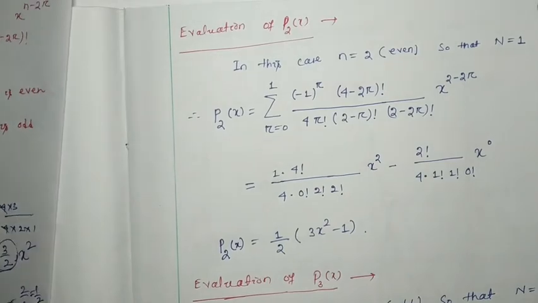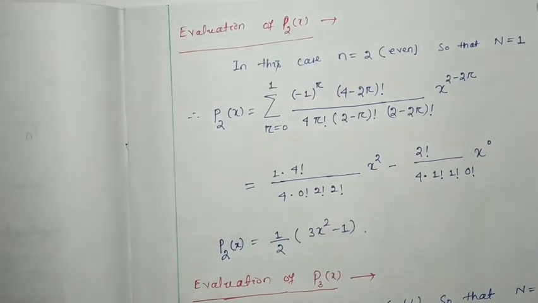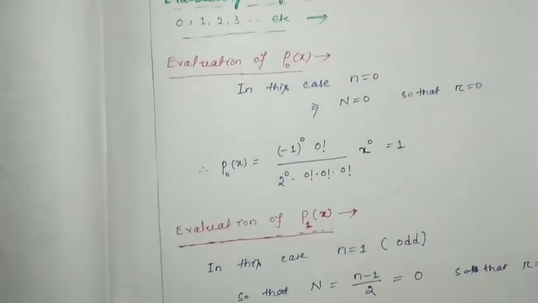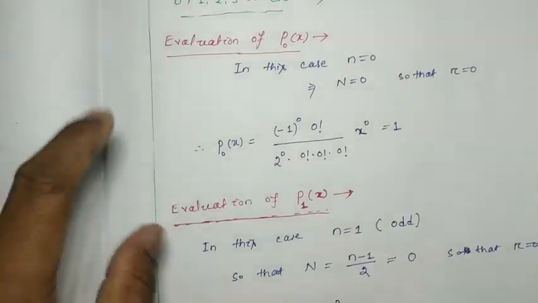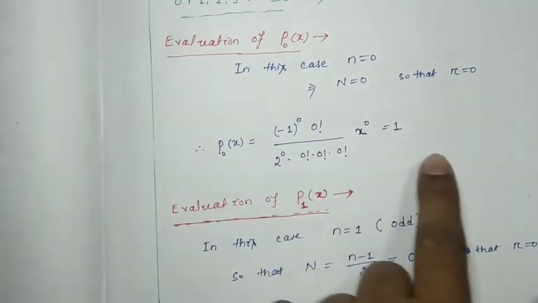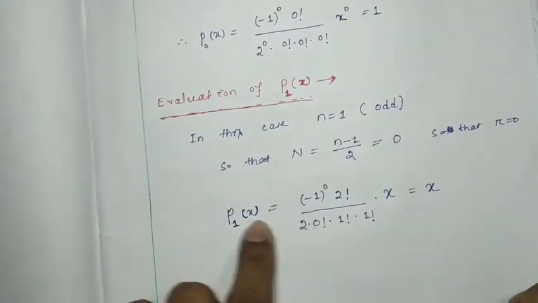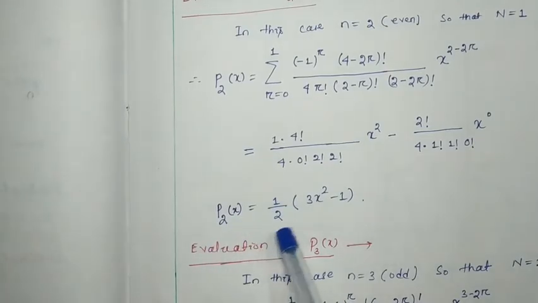I suggest to all of you that these polynomials, at least up to P4, you have to remember. Why? Because it is required for your problems. How it will be, you can find in the next class. That means you have to remember at least 4: P0 x equal to 1, P1 x equal to x, and P2 x equal to 1 by 2 into 3x square minus 1.